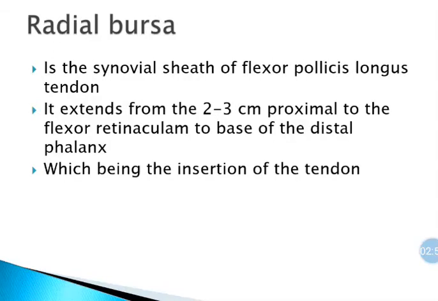Radial bursa. It is a synovial sheath on the lateral side, and it provides sheath for flexor pollicis longus tendon. It extends from 2 to 3 centimeters proximal to flexor retinaculum to the base of distal phalanx of the thumb, which is the insertion of the tendon.